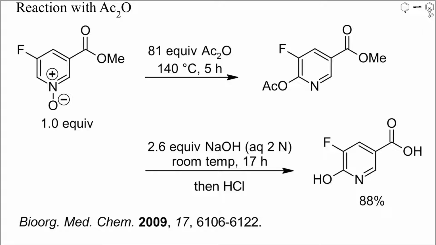Reaction of pyridine N oxides with acetic anhydride is a convenient procedure for the preparation of 2-acetoxy or 2-hydroxypyridines. Here, for instance, only one isomer was formed in high yield. The reaction was achieved by refluxing the pyridine N oxide in a huge excess of acetic anhydride, but such a large excess is not necessary.